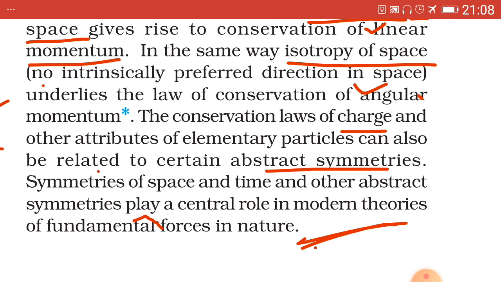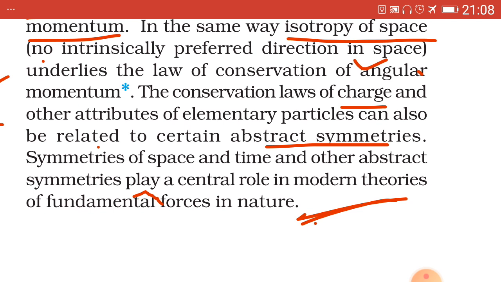Next point, and the last one, the conservation laws of charge can be related to certain abstract symmetries. Abstract symmetries means that the reason for its existence, that is the law of conservation of charge existence, is still unknown.